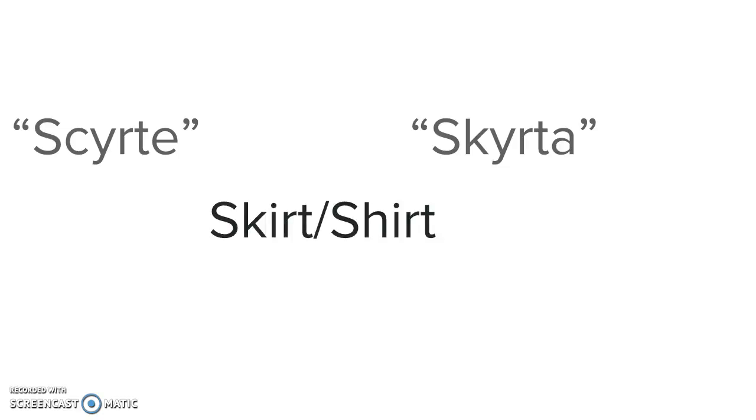Since so many words were similar in both languages, some words ended up getting combined or becoming synonyms. However, sometimes the words split apart. Old English contained a word, skirte, that had the same meaning as Old Norse's skyrta. Over time, these words split into the more distinct skirt and shirt of today.